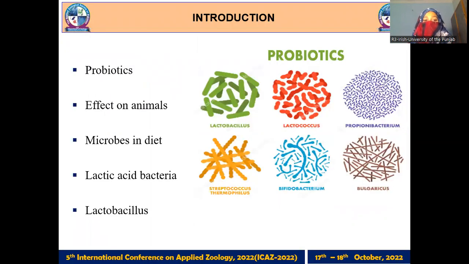Introduction. What are probiotics? Probiotics are live microbes, in which different types of microbes occur, such as lactobacillus, lactococcus, bifidobacterium, and bulgaricus, and so on. As I told you, my topic is on lactobacillus. Lactobacilli are lactic acid bacteria. They produce lactic acid. They are found in our diet. Many types of lactobacillus are found in the animal intestine, animal body, and have many beneficial effects on animals.